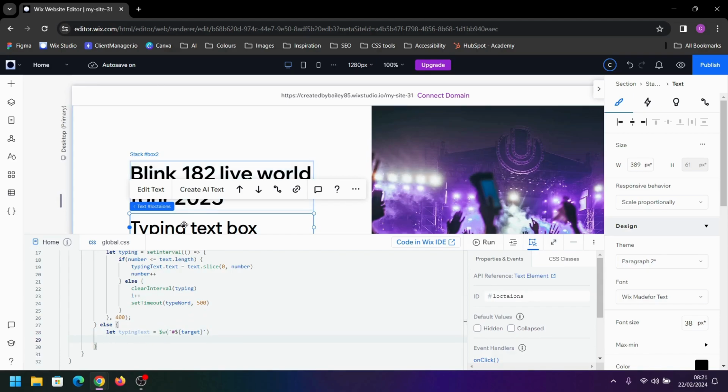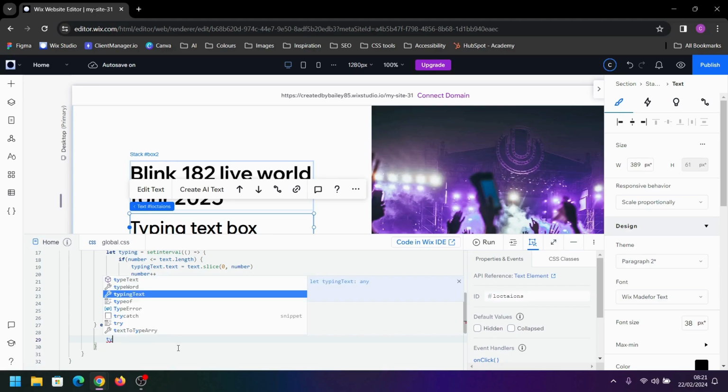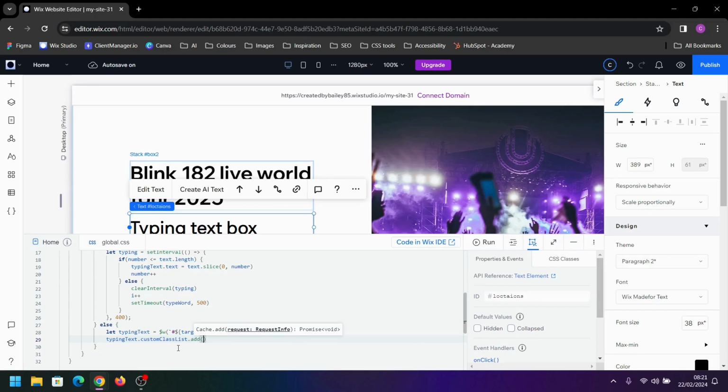We want to apply a class to this typing box. To do that, we're now going to type typingText.classList.add hide,